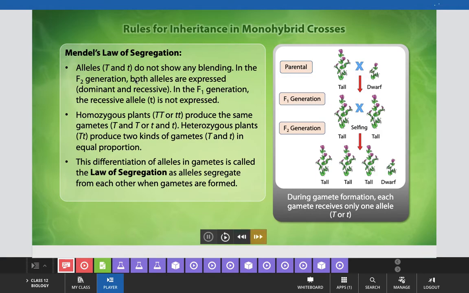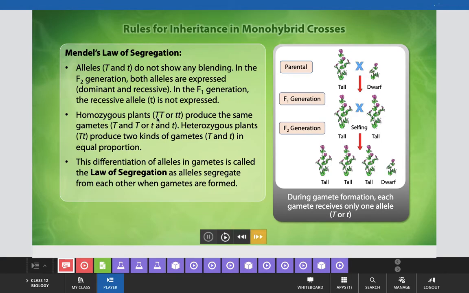In the F2 generation, both alleles are expressed, dominant as well as recessive, and in the F1 generation, the recessive allele small t is not expressed, due to which all plants in the F1 generation Mendel observed as tall plants. But in the next generation, the hidden trait appeared, and both the traits appeared in 3:1 ratio as observed by Mendel in his monohybrid crosses.